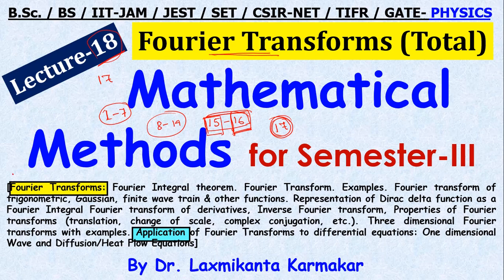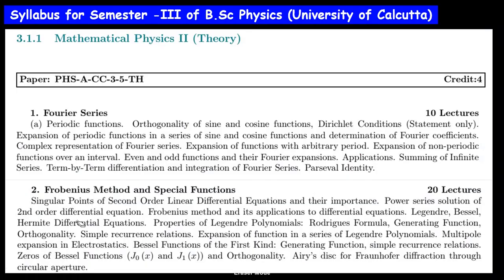You can watch. This is the syllabus we want to discuss in this lecture. This is the syllabus of the University of Calcutta for third semester physics honors. The Fourier series portion will be discussed in lectures 15 and 16. The Frobenius method is discussed from lecture number 1 to lecture number 7.